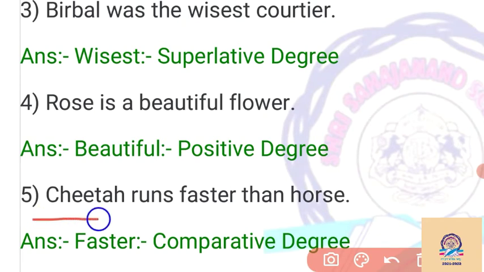Then: Chitta runs faster than horse. So we want to compare Chitta with horse, as well as than has come here, that is fixed for comparative degree, and the comparative form of fast, that is faster, is given here. So by seeing faster and than, we can say that it is comparative degree.